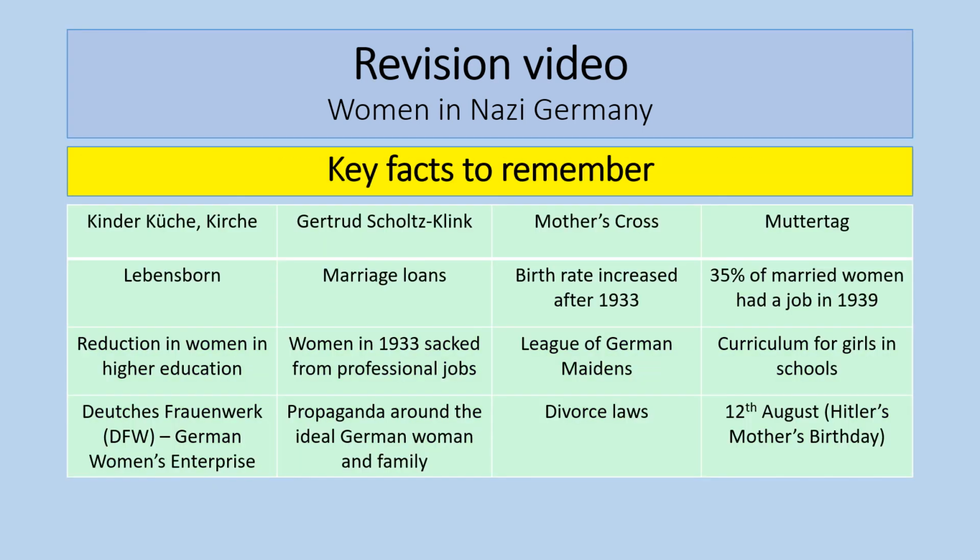So here are just some key facts ultimately for you to remember. So you just go through these and just make sure that you can remember what these things were about and some of the key things. And the best way to revise this is really to think about that whole idea of, firstly, success and failure. You know, how successful the Nazis were in achieving their aims. So obviously you need to be able to define what the Nazi aims were. And the second thing for you to be really able to articulate is, well, how did the lives of women change? In what ways were the lives of women changed between 1933 and 1939? So you're looking at some of those key areas around things like family life, opportunities, how work changed, for example, how the Nazis tried to encourage a higher birth rate.